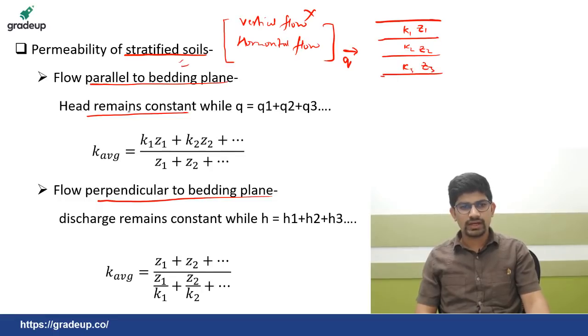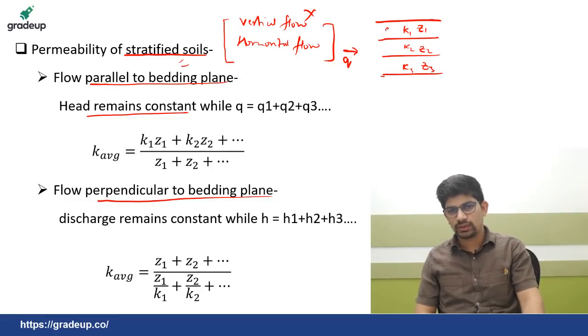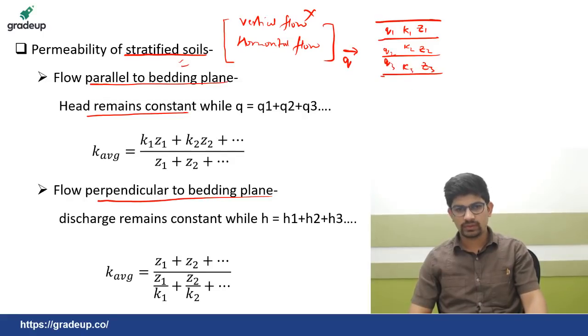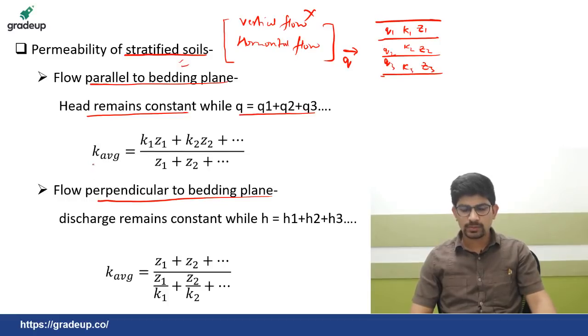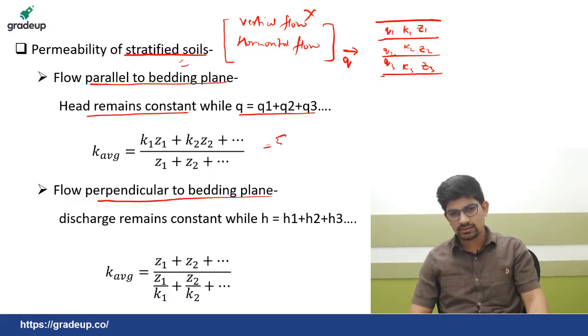Head remains constant while Q is distributed in all these layers, so it will be Q1, Q2, Q3 and so on. So Q will be equal to Q1 plus Q2 plus Q3. So average permeability will be equal to K1 Z1 plus K2 Z2 and so on divided by the total Z. This can also be written as summation of Ki Zi upon summation of Zi, i equals 1 to n.